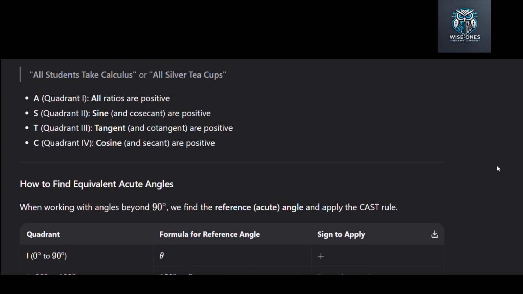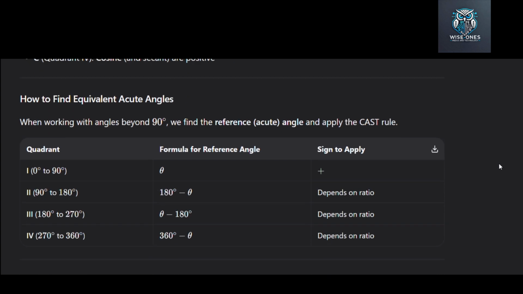Now let us look at how to find equivalent acute angles. When working with angles beyond 90 degrees, we find the reference angle and apply the CAST rule. In quadrant 1, the reference angle is just theta, and the sine is positive. In quadrant 2, the reference angle is 180 degrees minus theta. In quadrant 3, the reference angle is theta minus 180 degrees. In quadrant 4, the reference angle is 360 degrees minus theta. In each case, the sign depends on the ratio.